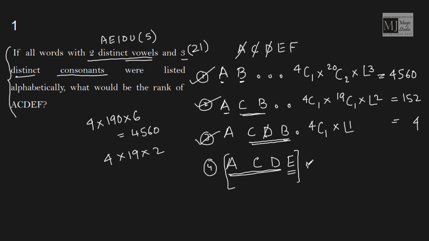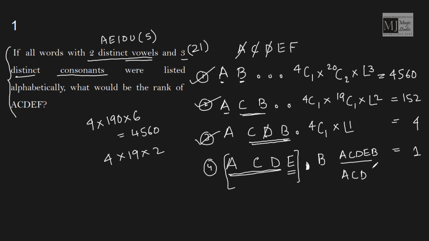The next consonant which can come to this place is B to start with. That means A, C, D, E, B would be the first word which starts with A, C, D, E. That is one more position. Now B is there, C, D consumed, so the very next consonant that will come in this position would be F.